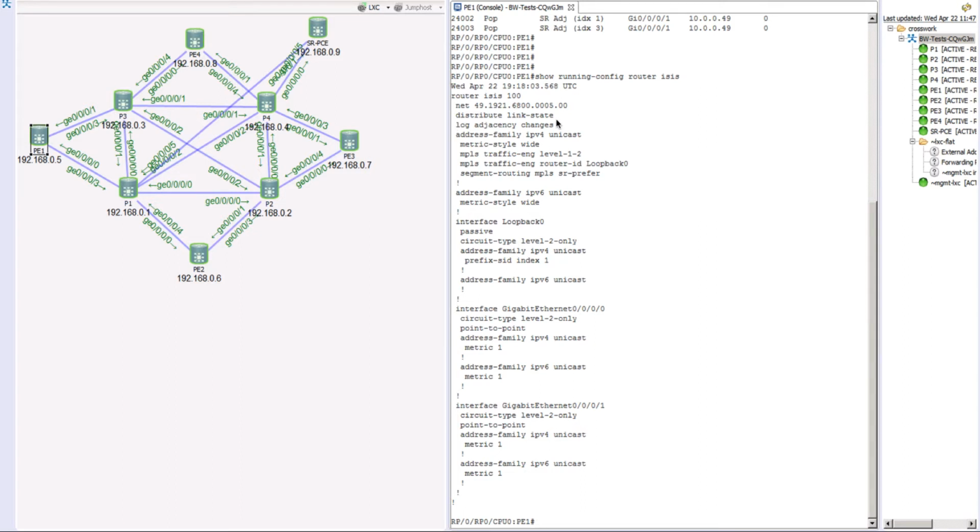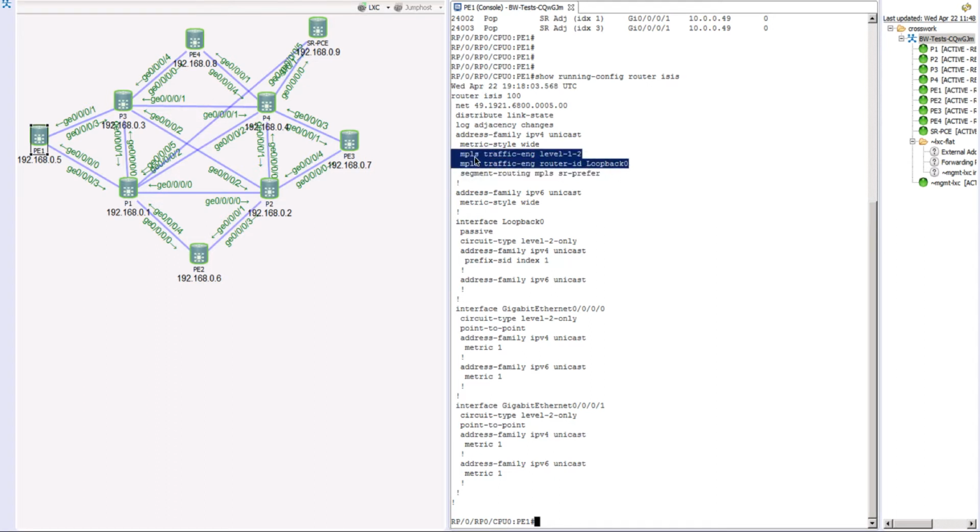With that, I went ahead and configured a few more commands. We are logging any kind of changes. Another important thing you see under address-family ipv4 unicast, which we configured in the previous episode, is metric-style wide. And we had configured segment-routing mpls and sr-prefer. Now here, I'm adding two more commands really.